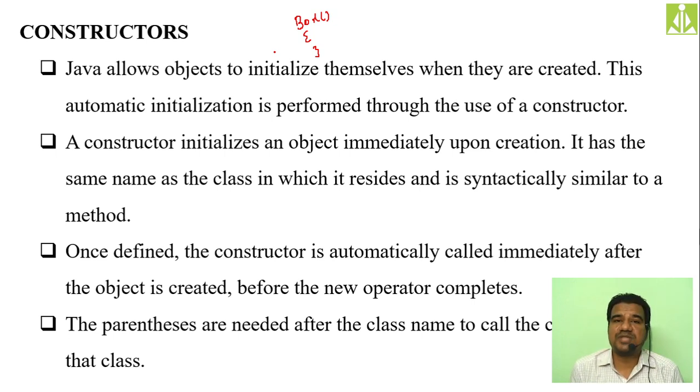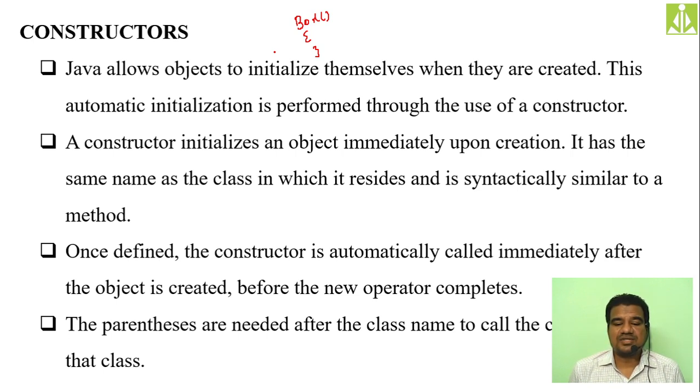When you are creating objects for the Box class, and you do not have any constructor inside the Box class, this default constructor will give the response. What is the functionality of the default constructor? It has to allocate memory for the objects created for that class. Java allows objects to initialize themselves when they are created. This automatic initialization is performed through the use of a constructor. So the constructor is responsible for allocating or initializing the objects of any particular class.